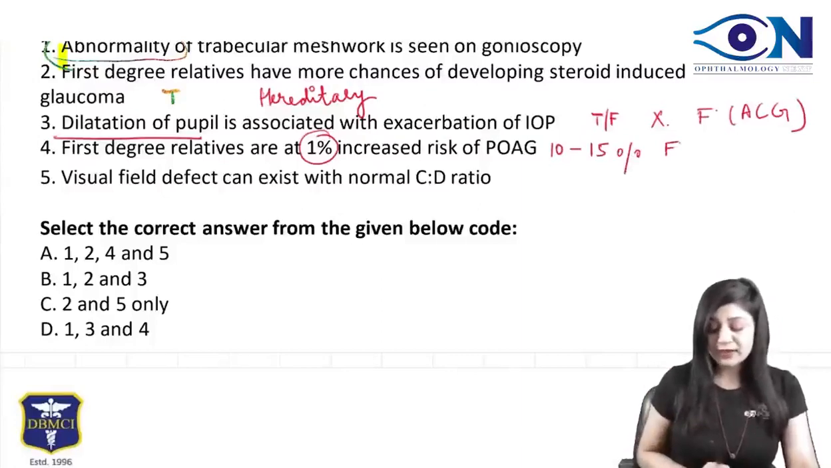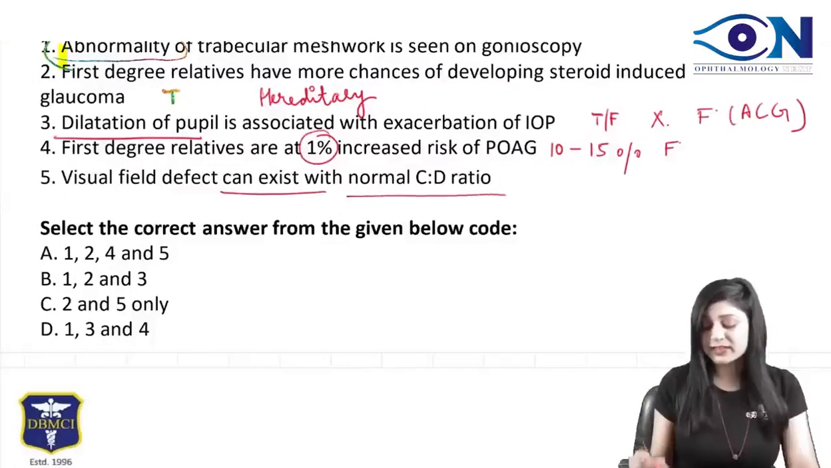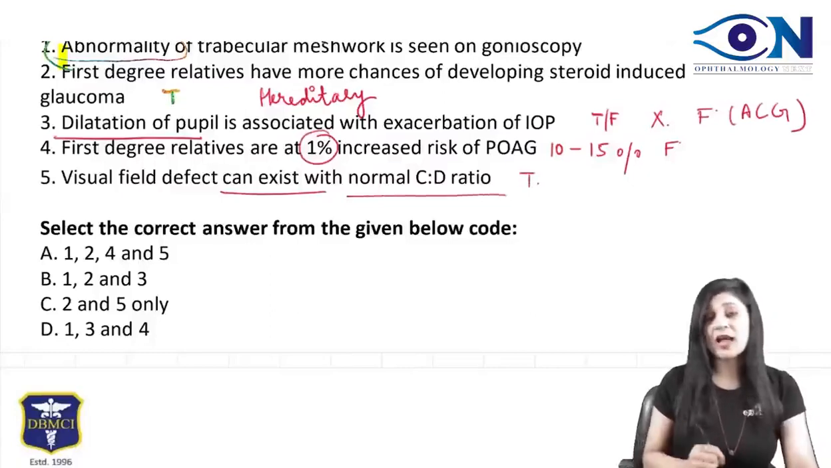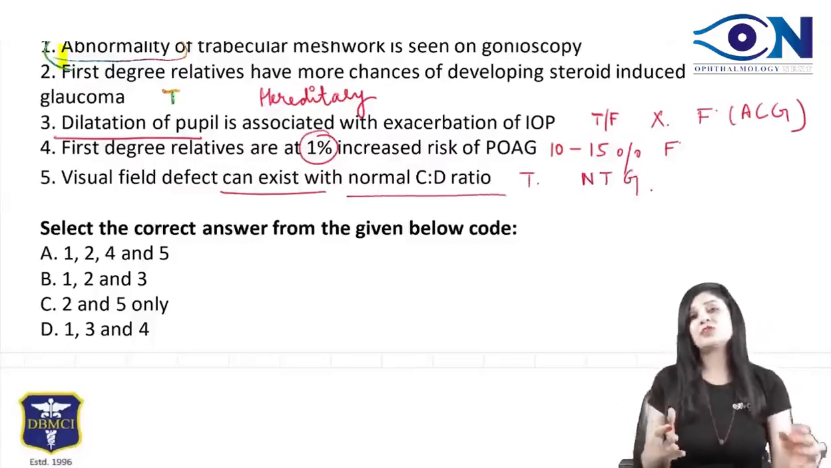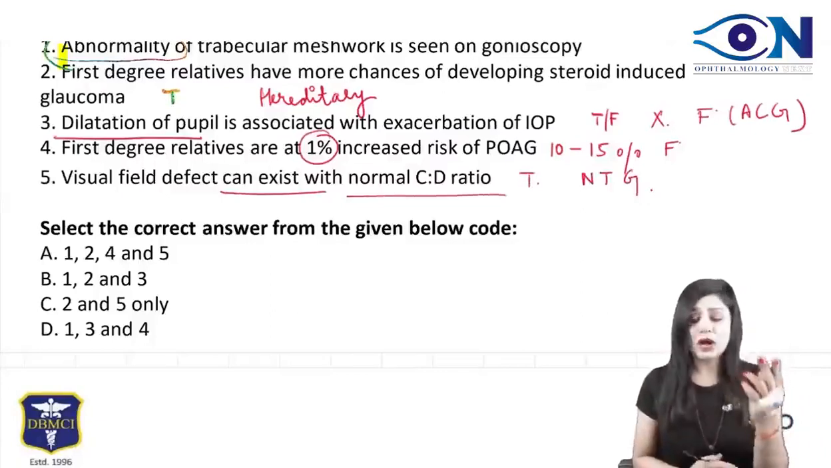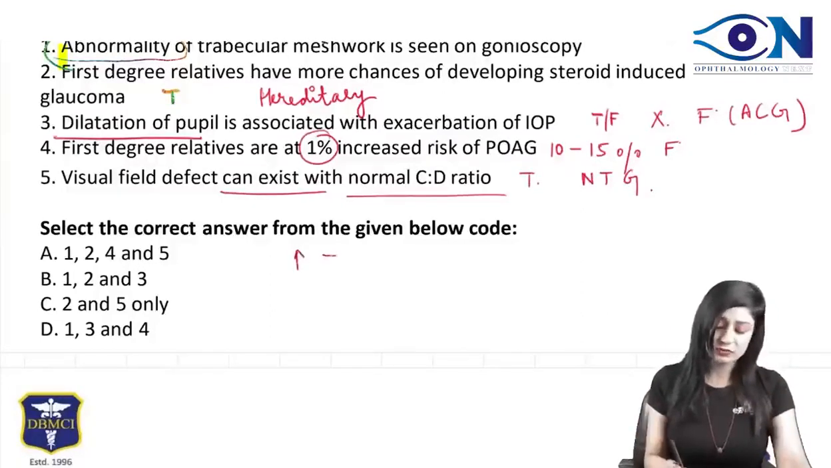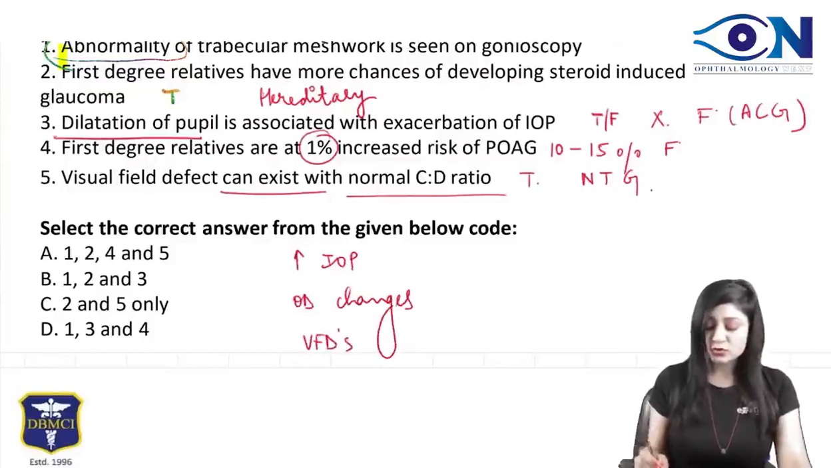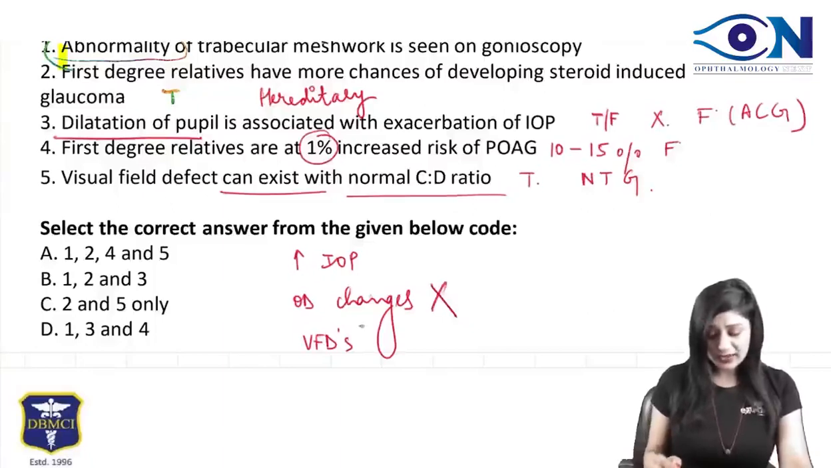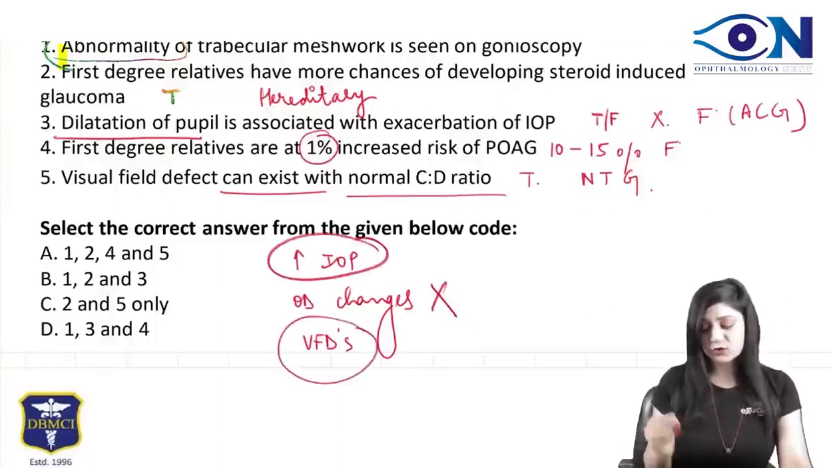And visual field defect can exist with a normal CD ratio. Now this is true. Why? Because we can have normal tension glaucoma. If a patient is having normal tension glaucoma, any two out of the raised intraocular pressure, the optic disc changes, and the visual field defects. Any two. So even with the normal CD ratio, meaning I am not getting optic disc changes, I can have raised intraocular pressure and the visual field defects.